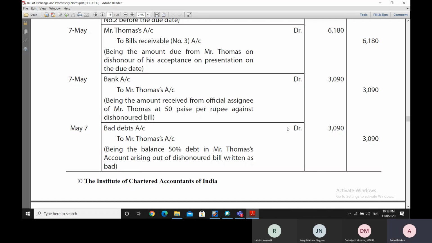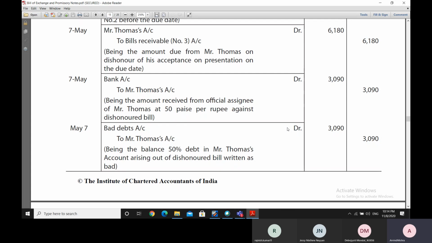So, supposing we had received the money from Mr. Thomas in form of check, what we would have done is we would have credited Mr. Thomas for 3090 again and debited our bank account with the check amount. So in that case, entry would have been credit Mr. Thomas 3090, debit bank, because he has made the payment to us. But in case he has not made the payment to us and we are acknowledging the loss, we are debiting the bad debt account.